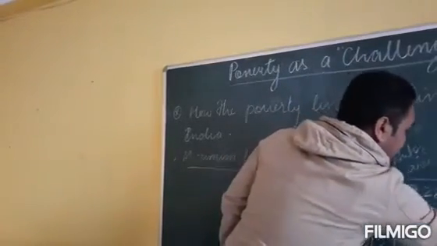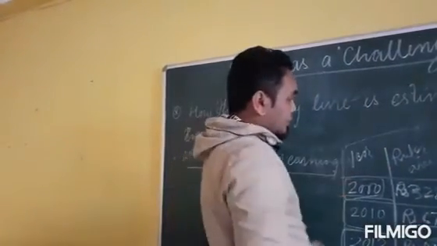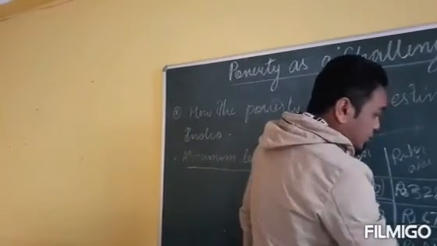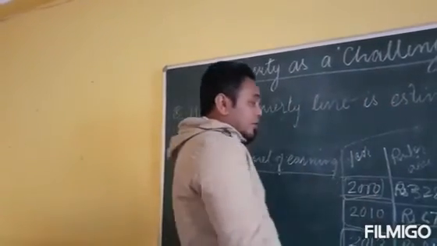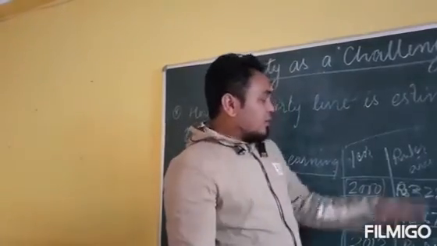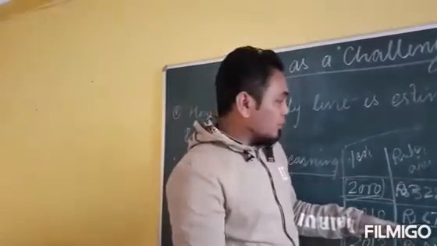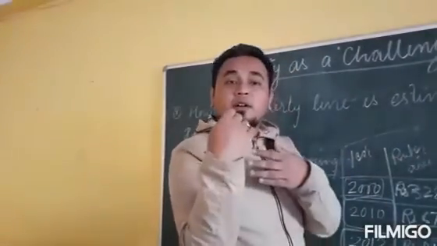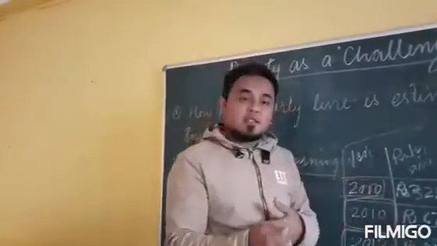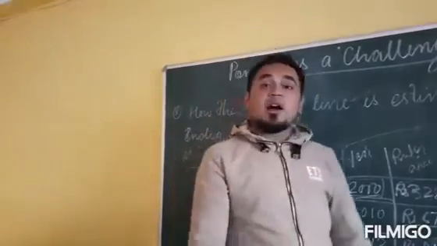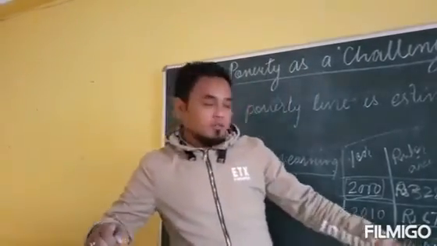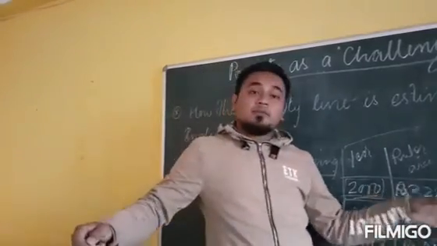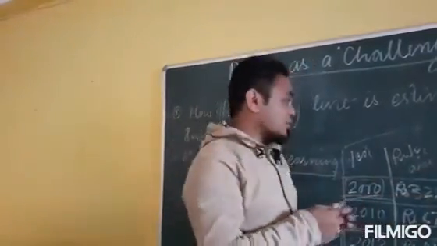In this table, in your book it is only given till 2012, what you can see is that the per day income is rising every year as the prices of essential commodities are also rising. Because of that, the earning is also rising.